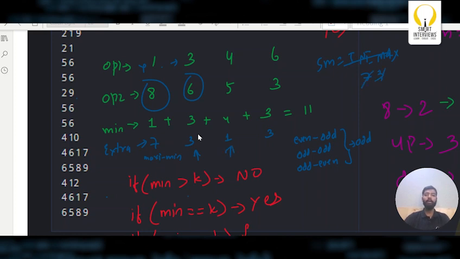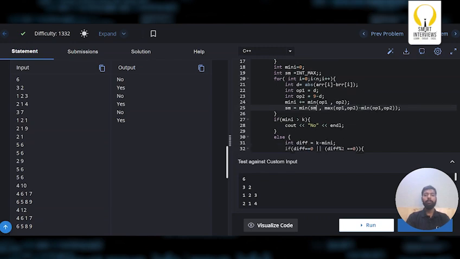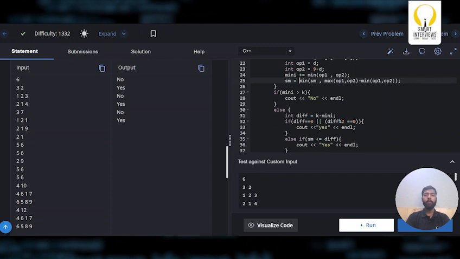Next I'll get 1. I'll compare 3 and 1. I'll get 1, so I'll take 1. Similarly, 1 and 3 I'll simply consider as 1. The same thing was happening in the code. So I inserted the small with int max. Then at each step I'm taking the maximum and subtracting the minimum to get the extra moves, and then comparing the extra moves with the small value and updating with the minimum of small and max minus min. That's it.